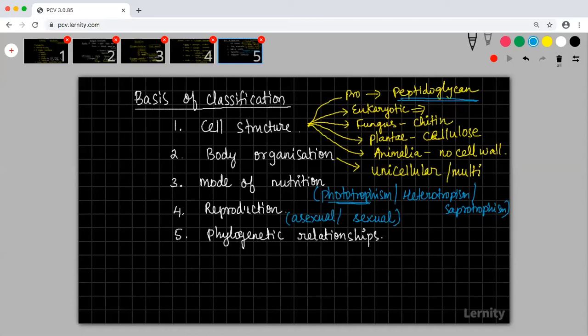Body organization is unicellular or multicellular. When it is multicellular, you will have organization levels such as tissue level and organ level organization. I have put them together as multicellular. What is the cell structure of a eukaryotic cell? We will study that in the cell chapter, not now. So I am going to proceed further.